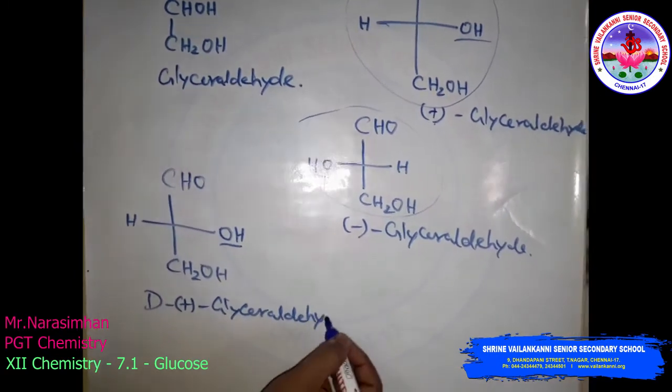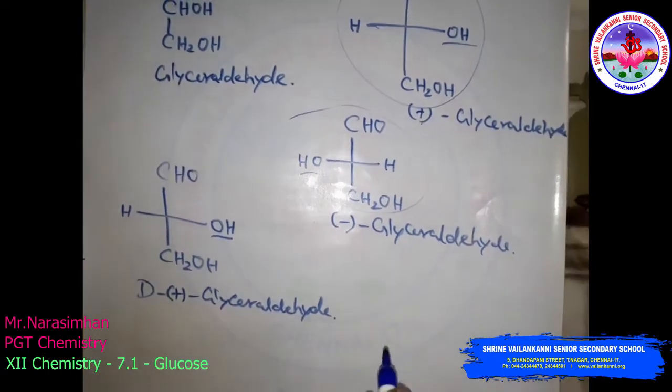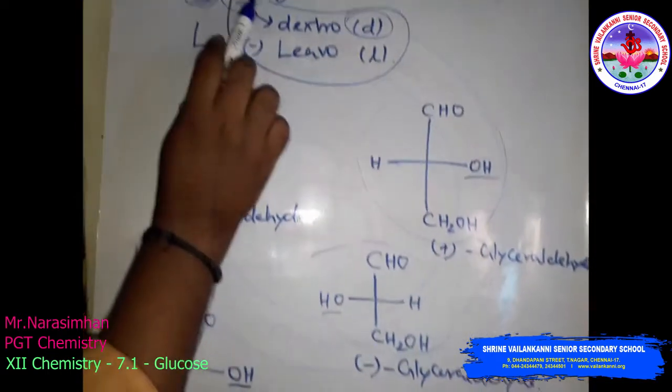In a similar way in glucose also, D plus glucose, as we already said.